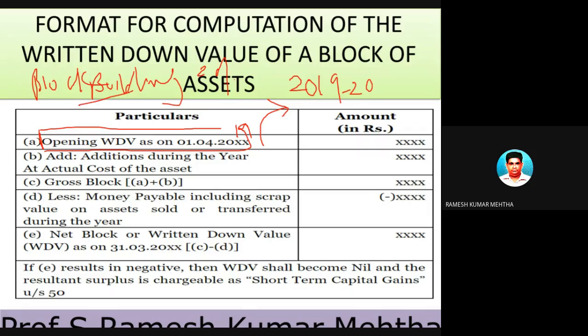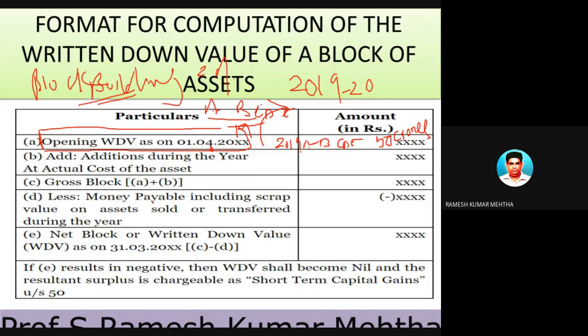And this block has five buildings: A, B, C, D, and E. So let's calculate the way the depreciation is to be calculated. You got these five buildings at the beginning of the year, that is on 1st April 2019. A building, B building, C building, D and E building, worth some 50 crores. Okay.